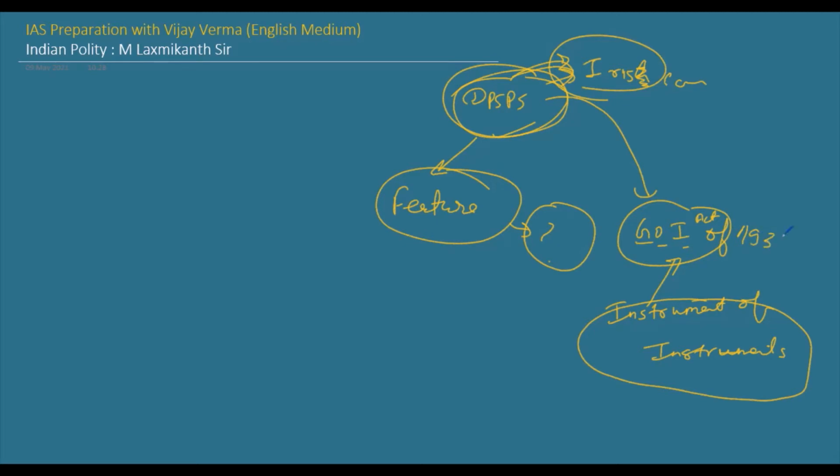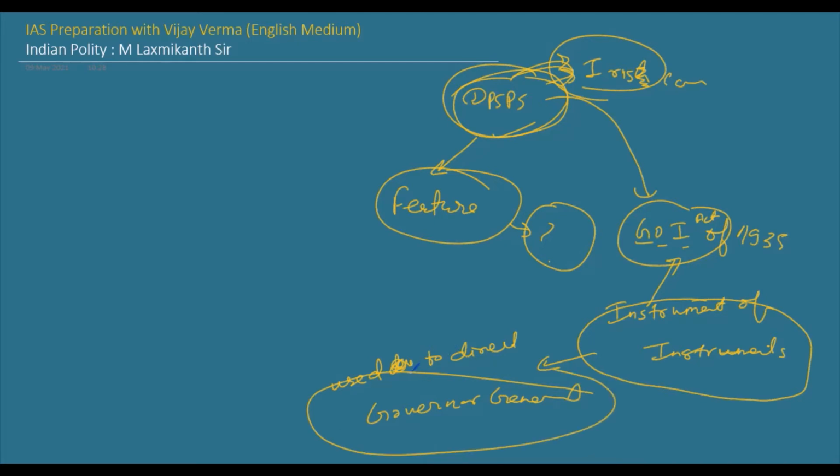You remember, this used to direct the Governor General on what kind of policies he would make.